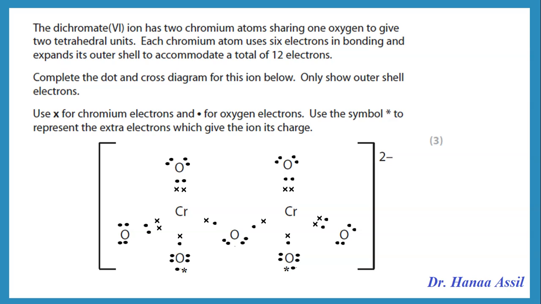The other oxygens on the top and on the right and left each need 2 electrons from the chromium, so we're going to share 2 pairs of electrons with the chromium. Now, the oxygen in the middle needs 2 electrons. It's going to share 1 pair of electrons with each of the chromium ions. So this is the dot and cross for the dichromate ion. Please pay attention to the dot and cross of these kinds of ions.